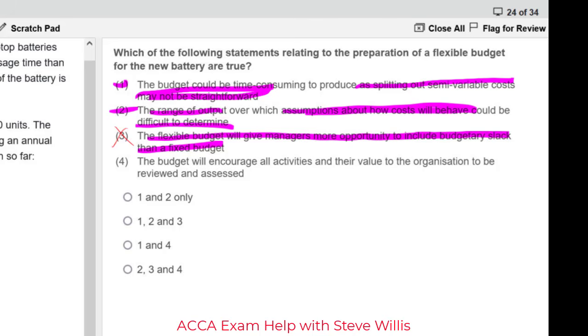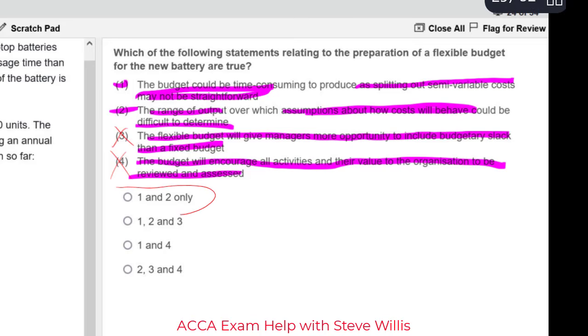The budget will encourage all activities and their value to the organization to be reviewed and assessed. Nope, that one goes with activity-based budgeting. So the answer, team, is 1 and 2 are correct.